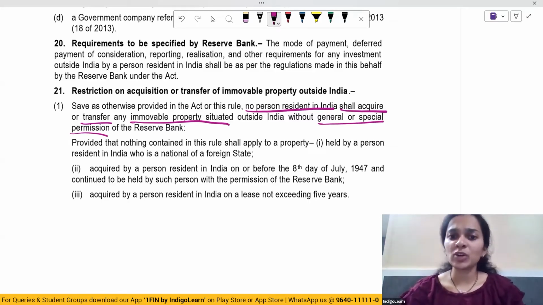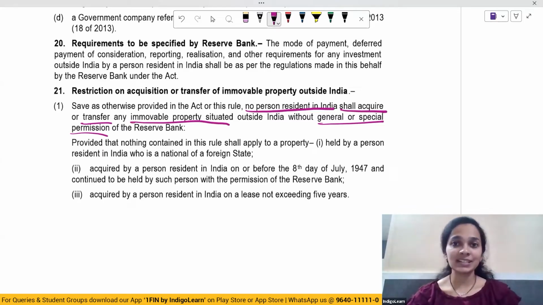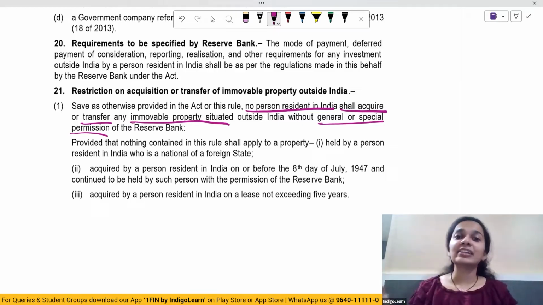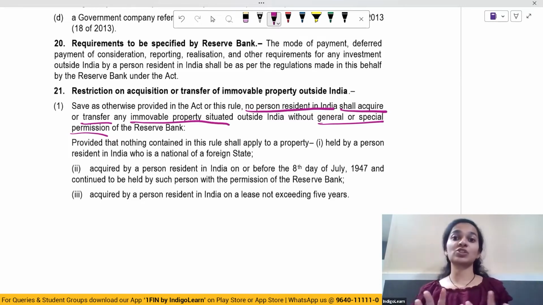However, this rule will not apply to property which is held by a person resident in India who is a national of a foreign state. If there's a person resident in India but he was a national of a foreign state, then in that situation this rule will not apply. Or this will not apply in a situation where the property has been acquired by a person resident in India on or before 8th of July 1947 and continued to hold it with the permission of RBI, or if it is acquired by a person resident in India on a lease not exceeding 5 years. So these are the situations wherein this restriction of special or general permission from RBI will not apply.